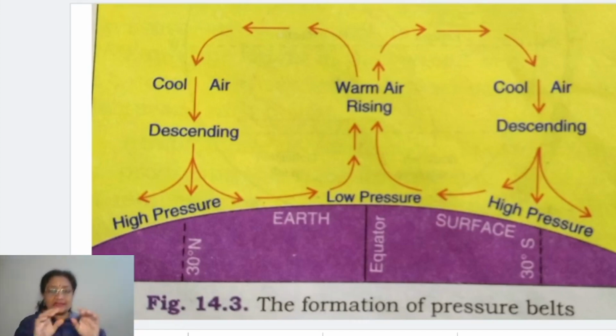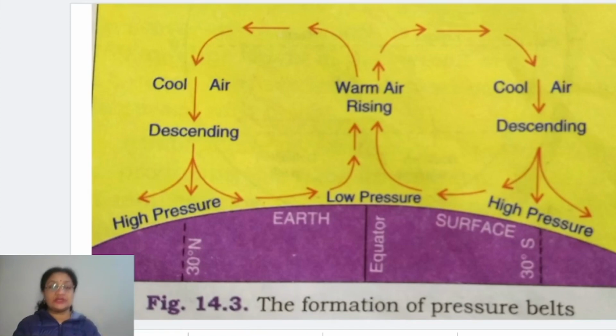So that entire zone is the zone in which the air is basically thrown out because of the centrifugal force, and that is the reason which creates a low pressure to develop over that zone.